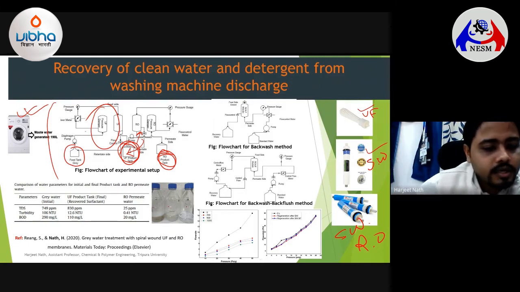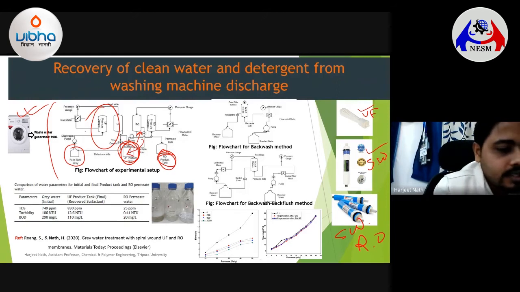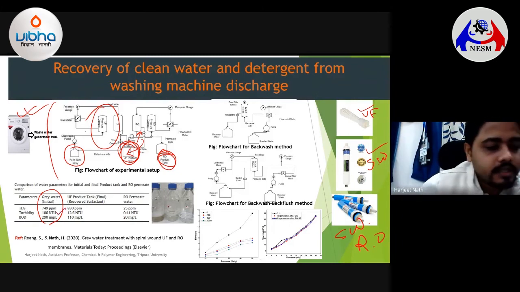Let me give you typical data which we have obtained in our lab. Initially we took gray water which was around 750 ppm TDS, total dissolved solids, with a turbidity of 106 NTU, nephelometric turbidity units, and a BOD, the biological oxygen demand, of 290 milligrams per liter. As you can see, it is very turbid, and the TDS is very high. We try to separate the dirt out from this gray water, and we try to recover a very concentrated surfactant solution in the UF product tank.